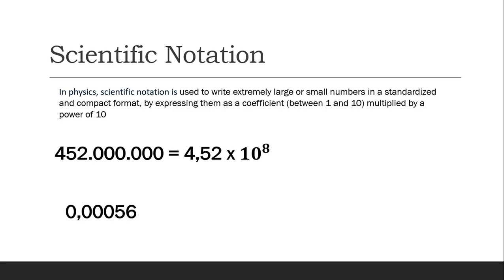Okay, and now is 0.0056. We simplify this number to become 5.6 times 10 to the power of minus 4. We always use the power of 10. That's scientific notation.